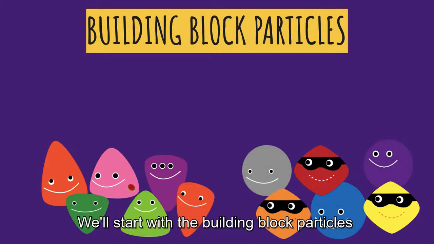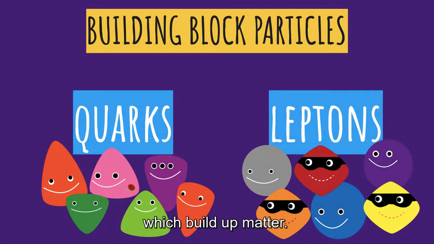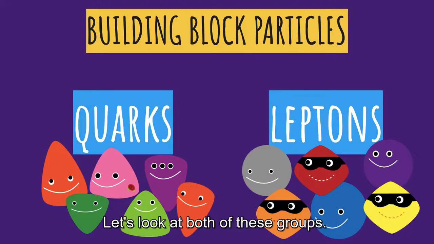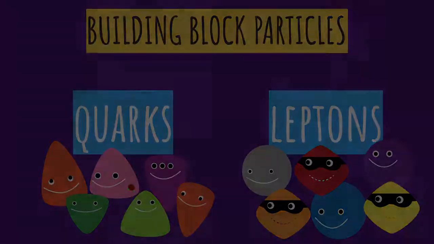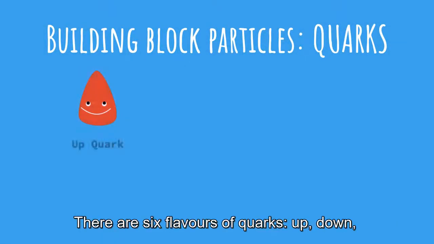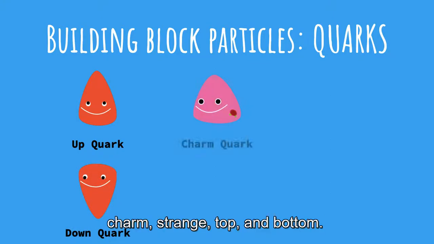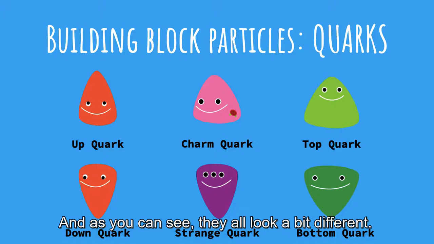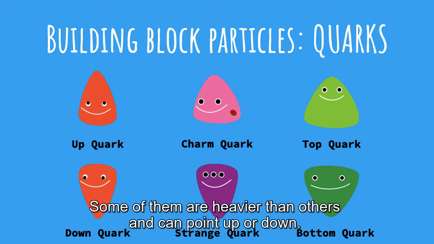We'll start with the building block particles, which build up matter. There are two groups of building block particles, quarks and leptons. Let's look at both of these groups. There are 6 flavors of quarks: up, down, charm, strange, top, and bottom. The different flavors of quarks have different properties, and as you can see, they all look a bit different. Some of them are heavier than others and can point up or down.